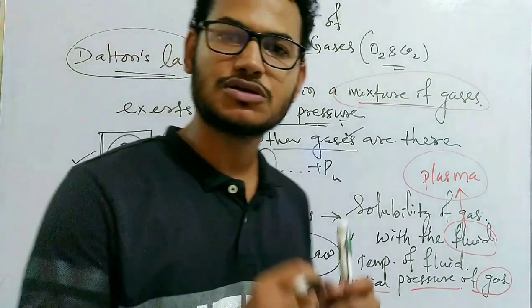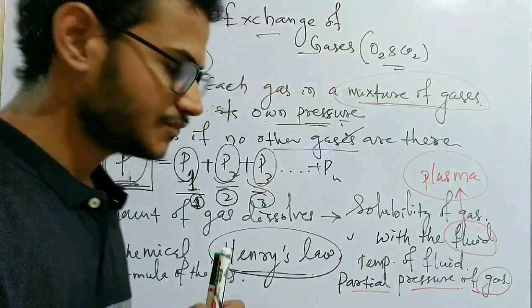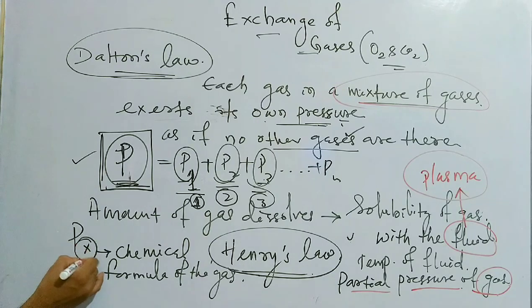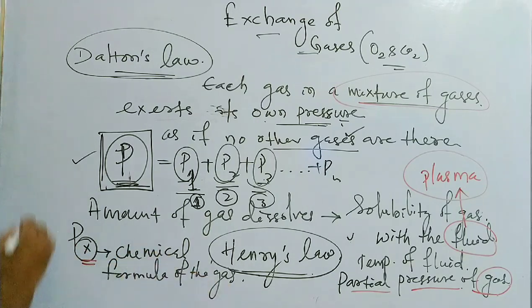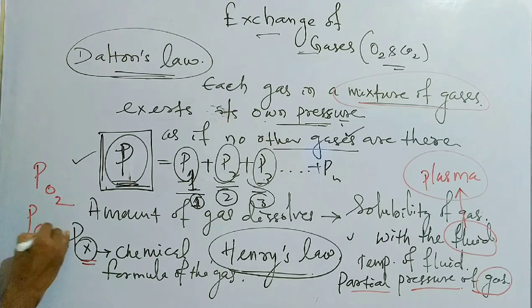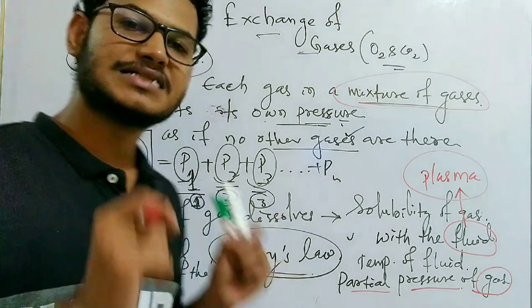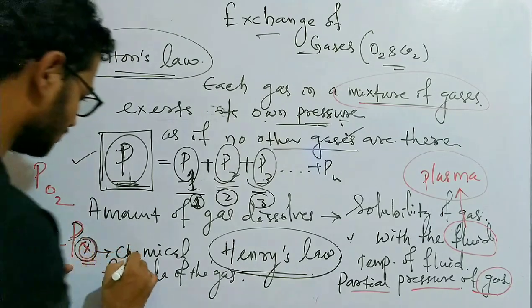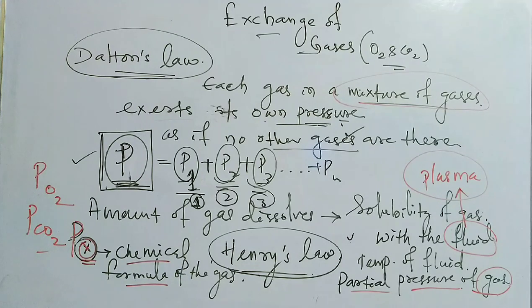So if we are talking about the pressure exerted by oxygen, in place of X we write the chemical formula of the gas, like PO2 means the partial pressure of oxygen. Likewise PCO2 is the partial pressure of carbon dioxide. X is the subscript, which means the chemical formula of the gas which exerts the partial pressure.